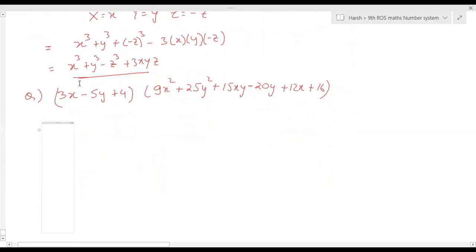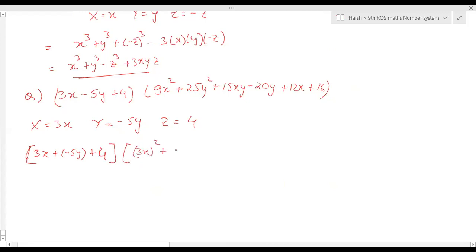X is equal to 3x, y is equal to minus 5y, z is equal to 4. So we can write 3x square, so we'll write it like this: 3x squared plus minus 5y plus 4, and then 3x square.